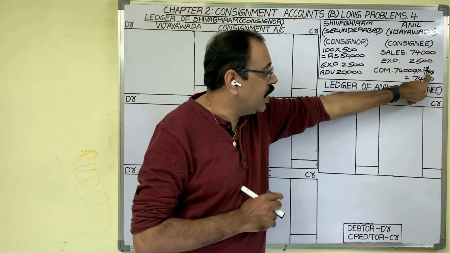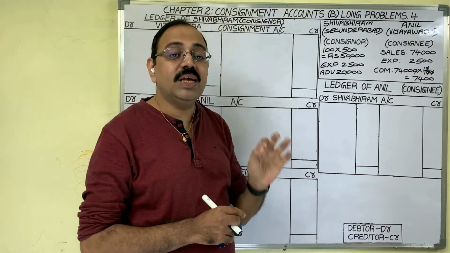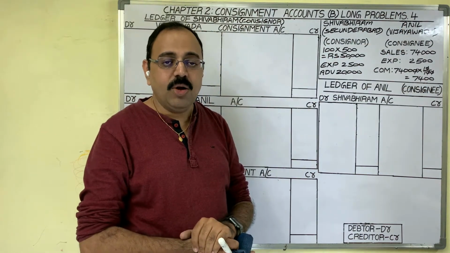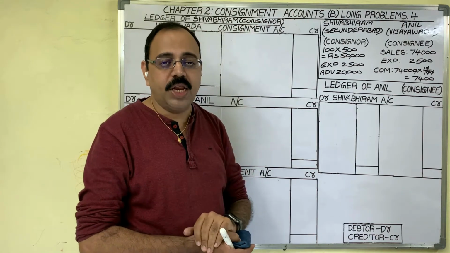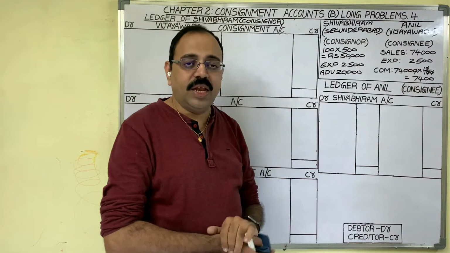and the consignee's commission is 10% on sale. 74,000 rupees into 10% becomes 7,400. The consignee's commission is 7,400. Now he is asking us to show the ledger accounts in the books of the consignor and in the books of the consignee.